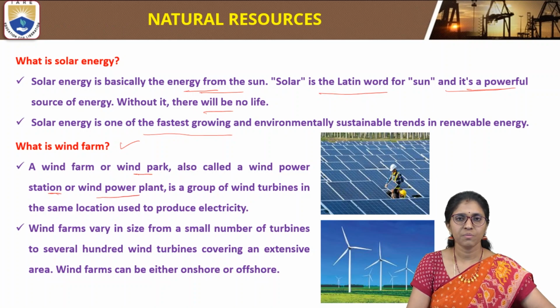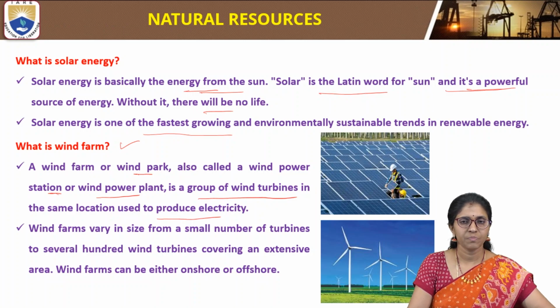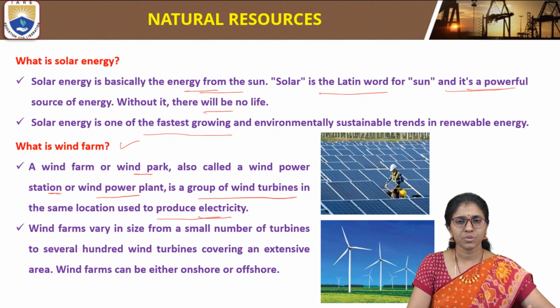It is a group of wind turbines placed in the same location and used to produce electricity. This is called a wind farm, also known as a wind park, wind power plant or wind power station.